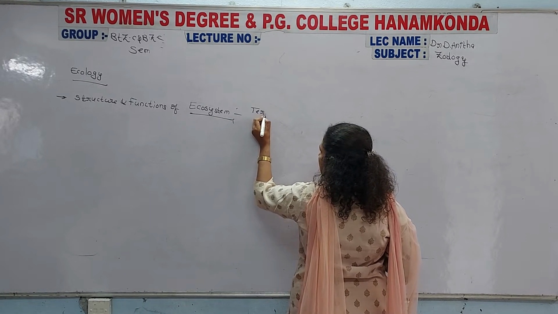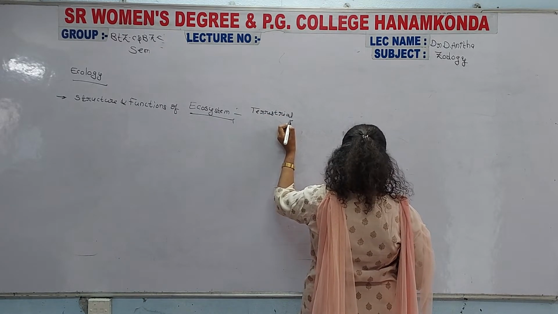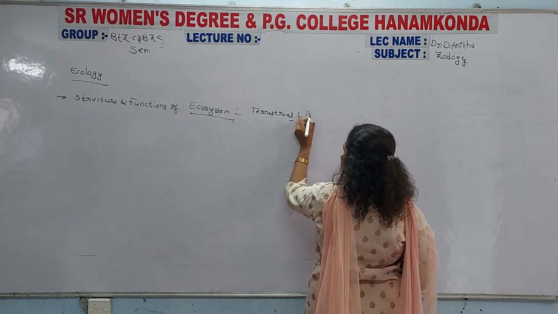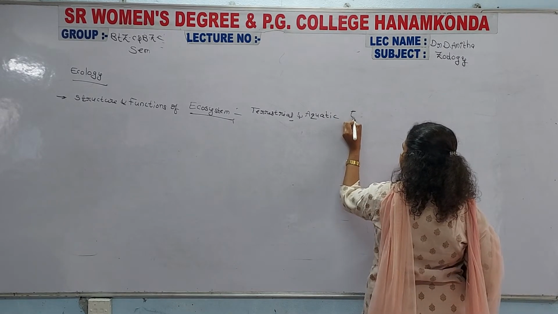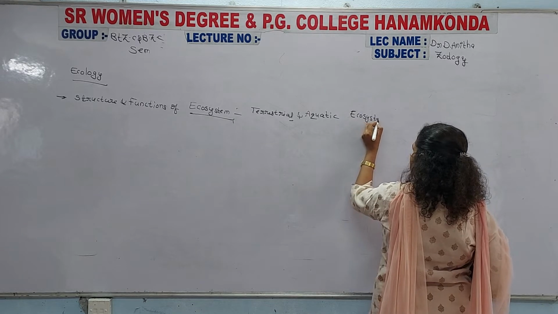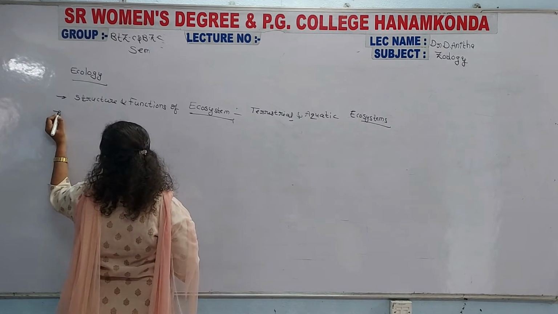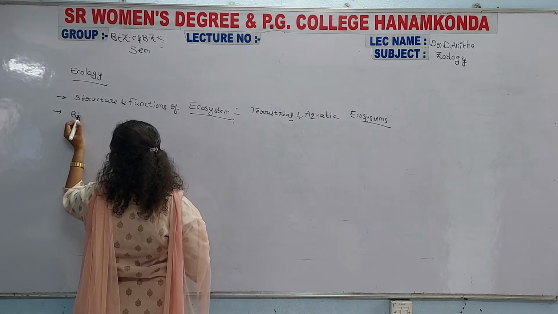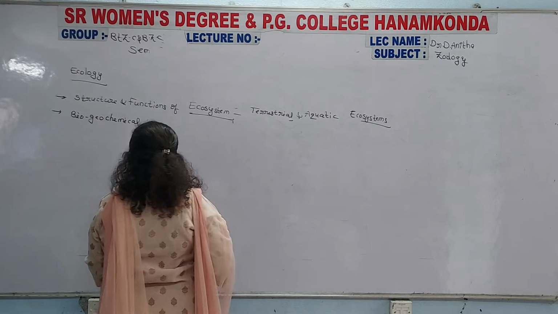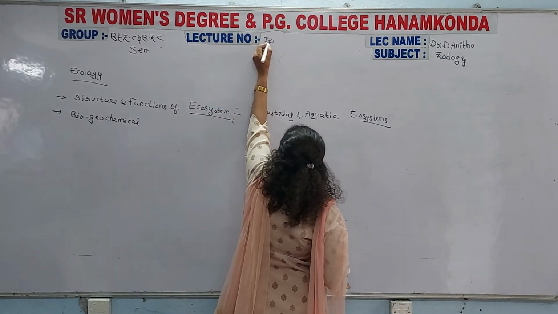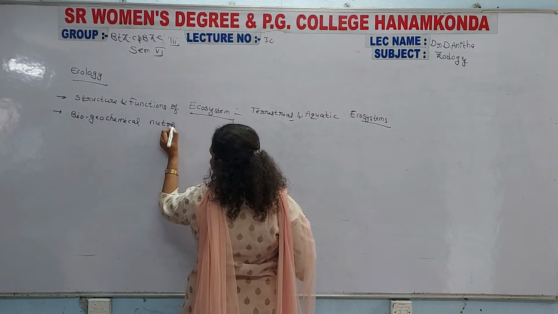Those are terrestrial, aquatic ecosystems, and biogeochemical nutrient cycles.